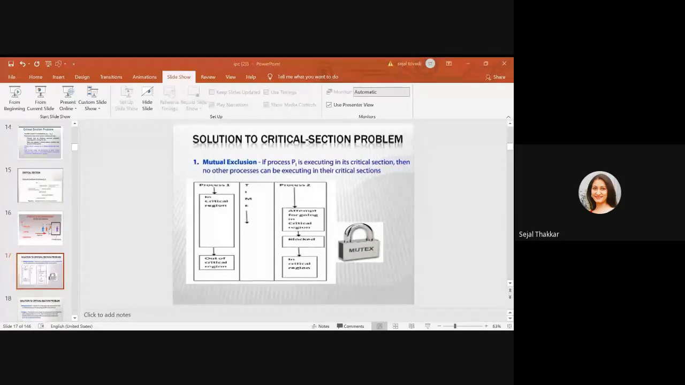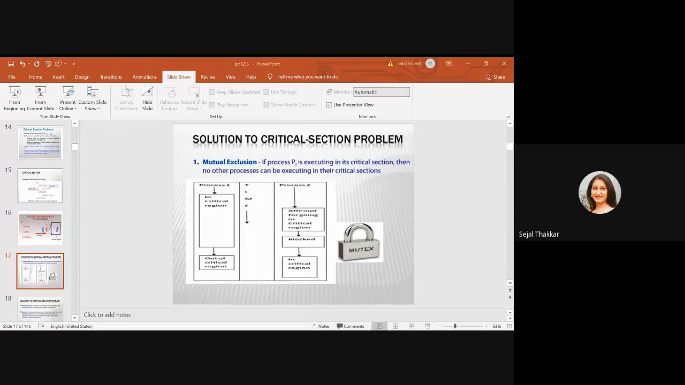I have given you the example of ticket booking. There is one ticket remaining for the theater for the 5 p.m. show, and five people want to see that same movie and they are placing booking requests for that one seat. It is going to create a big issue. At a time only one person can book the ticket for that particular seat. So this kind of problem is known as a race condition.